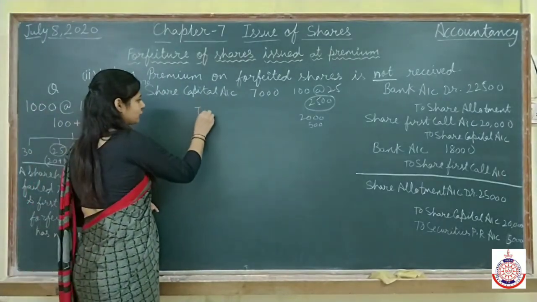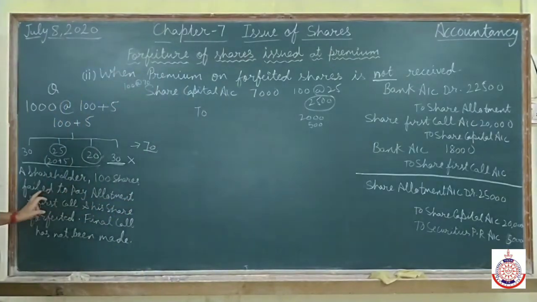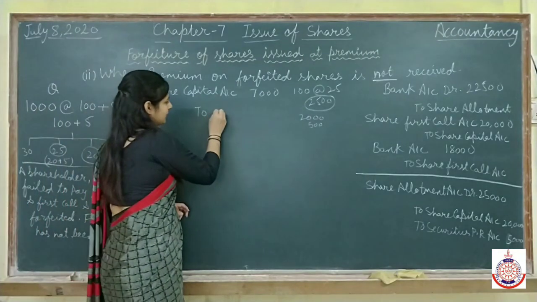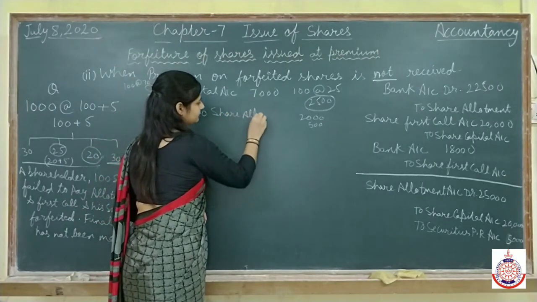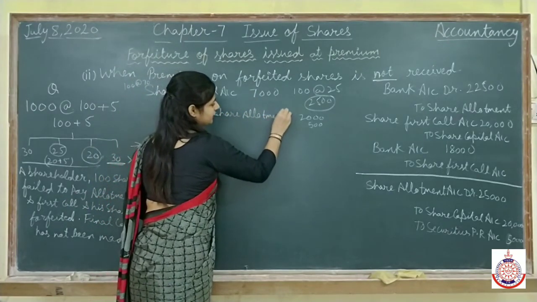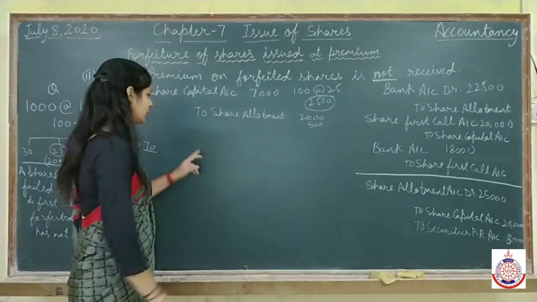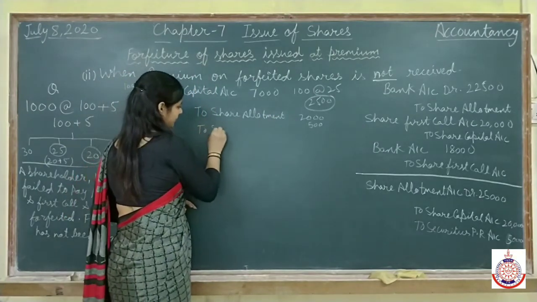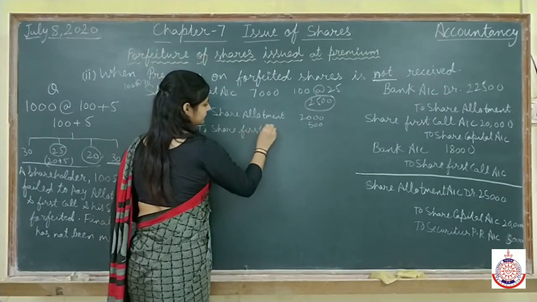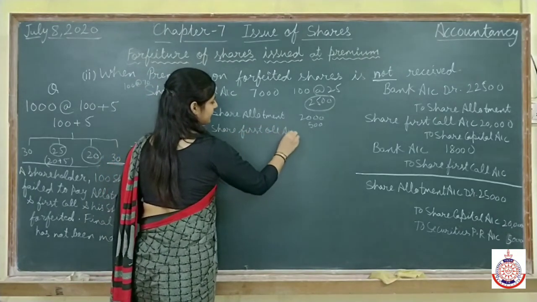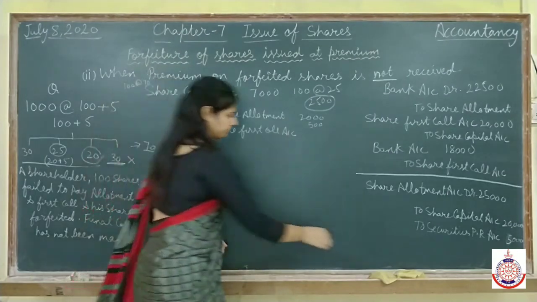To share allotment. But we have not received it. The person has failed to pay the allotment money. It means the money on allotment also we are not receiving. Clear? To share first call. The person is not paying the first call also.